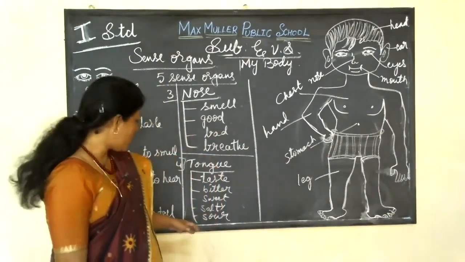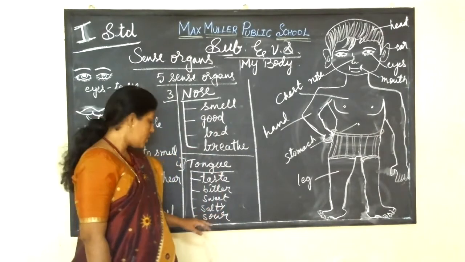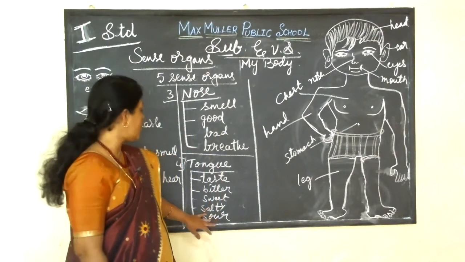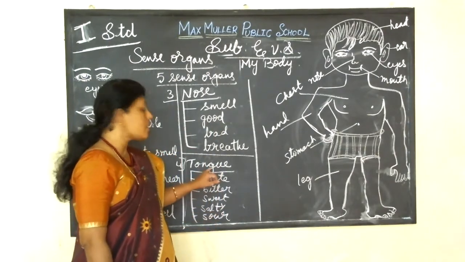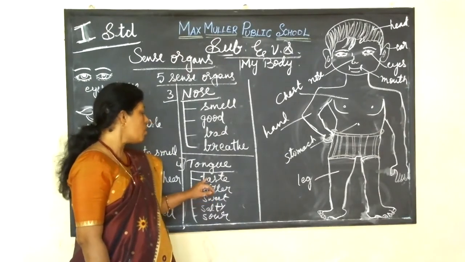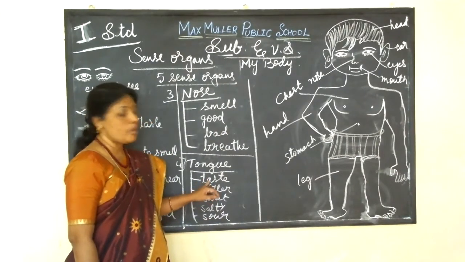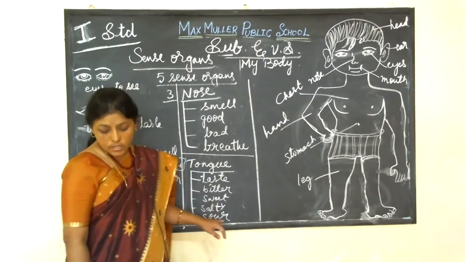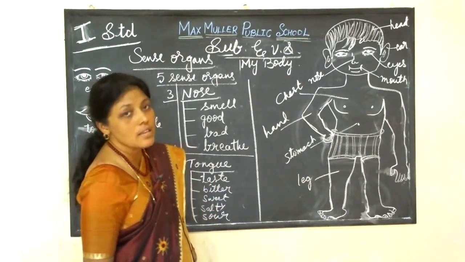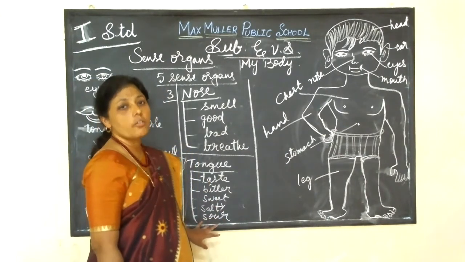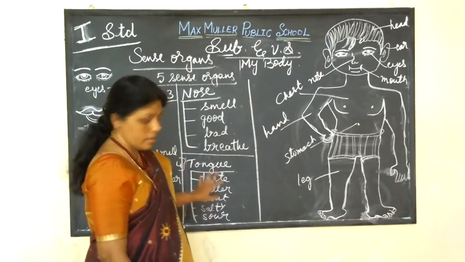That is all a very salty taste, isn't it? And then sour, we can taste with our tongue. The tongue helps us to taste things that may be bitter, sweet, salty, sour, isn't it, children? And spicy also. So we taste all these with our tongue.